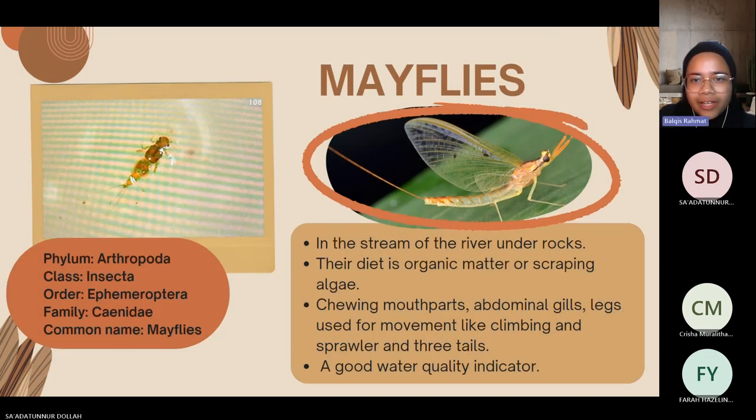We also found mayflies of the family Caenidae in the stream of the river under rocks. This species prefers slow-moving water where there is loose sediment and an abundance of silt. Their diet is organic matter or scraping algae that can be found on the rock and other substrate. Mayflies mostly have two-winged mouthparts, abdominal gills, legs used for movement like climbing and sprawling, and three tails. These mayflies fall under class Insecta and order Ephemeroptera. Their presence in the river also shows good water quality, given their sensitivity to pollutants. Last but not least,